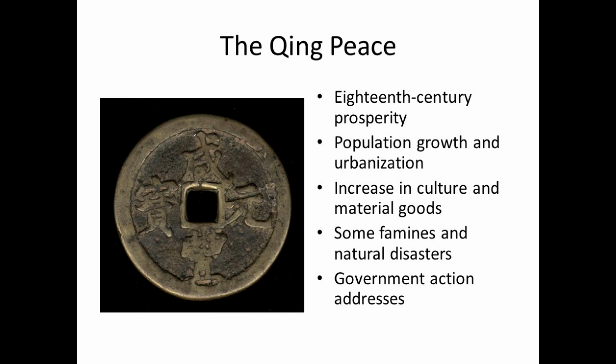Chinese people were reasonable. They did not expect that there would be no problems under an emperor's rule, but they did expect that a good emperor would intervene on their behalf when bad things happened. In the 18th century, you had a period of general prosperity, and even when there were problems, the government would step in and help out. And that is a sign of having the mandate of heaven.